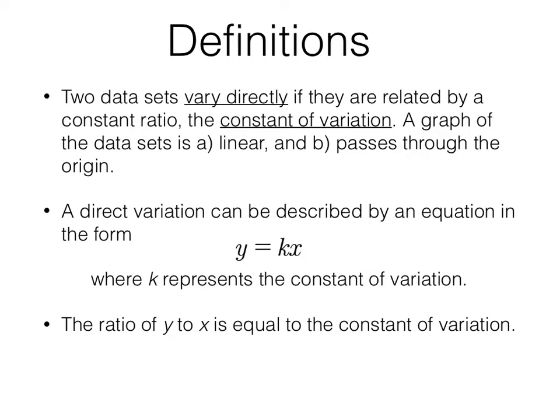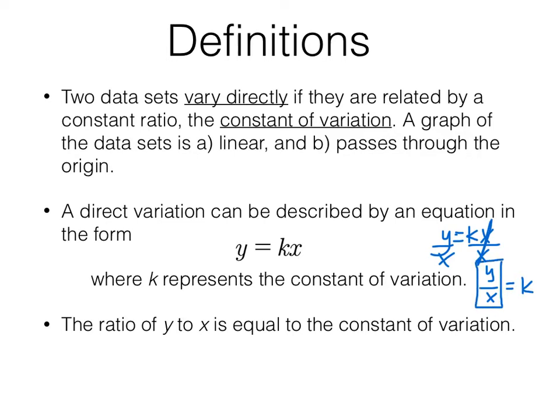A direct variation can be described by an equation that's y equals k times x, or y = kx, where k represents that constant of variation. If you take that equation and solve for k, well, it starts out y equals kx, and we divide both sides by x to solve for k, we get y over x is equal to k.